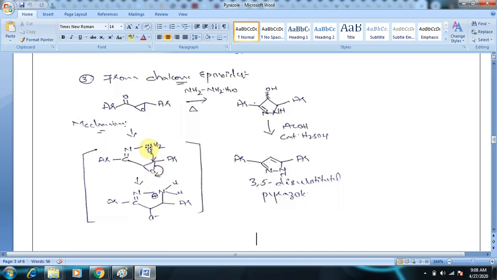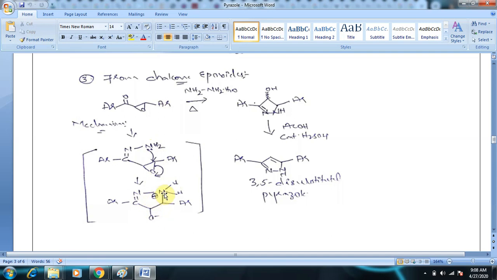So the lone pair of electrons on the nitrogen will try to form a bond between nitrogen and this carbon. So here this is the formation of a bond between nitrogen and the carbon, and oxygen pulls the bonding pair of electrons to form a negative charge. The nitrogen is forming an extra bond, so the nitrogen valency is increased to 4, so it has a positive charge.